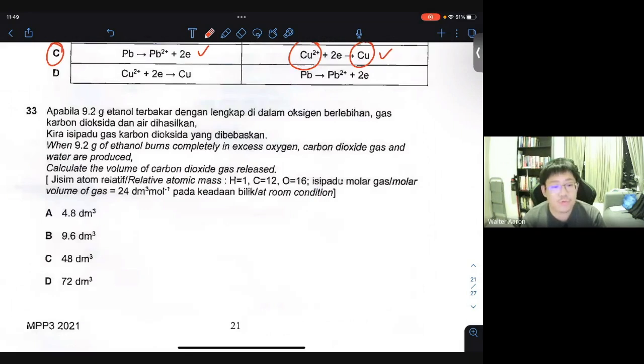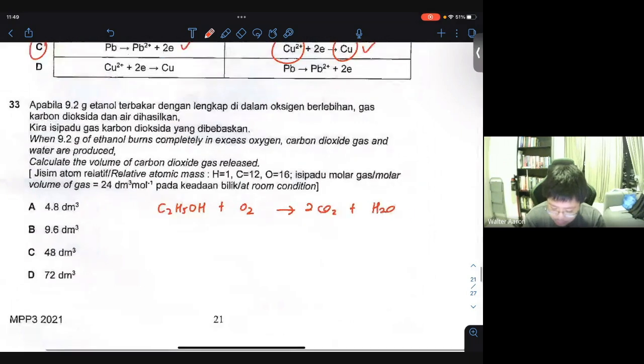When 9.2 grams of ethanol burns completely in excess oxygen, carbon dioxide gas and water are produced. Calculate the volume of carbon dioxide gas released. So let's write the equation first, very easy. C2H5OH plus oxygen gives you 2 moles of carbon dioxide and H2O. So just to balance it up, we have 3 over here.